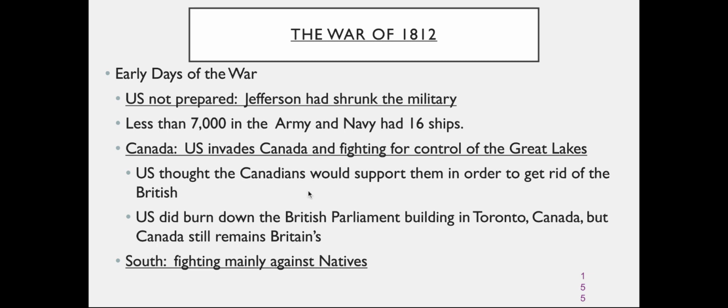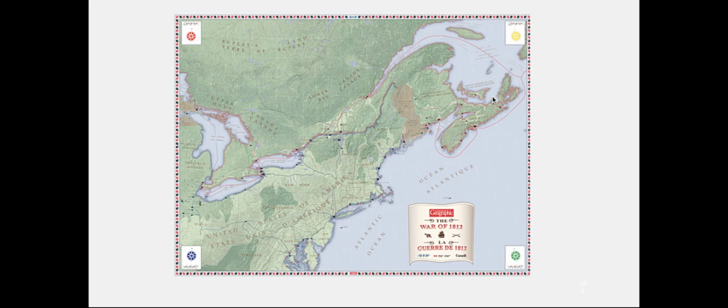The other place we saw fighting in the early stages of the war was in the South. This is places like Louisiana, Alabama, Mississippi, and this was mainly fighting against Native Americans, not British soldiers. And Andrew Jackson led the charge down there, defeats the natives, and he'll become a war hero and later a president.